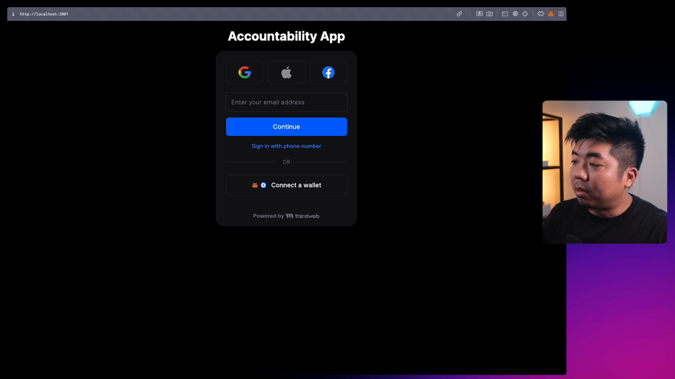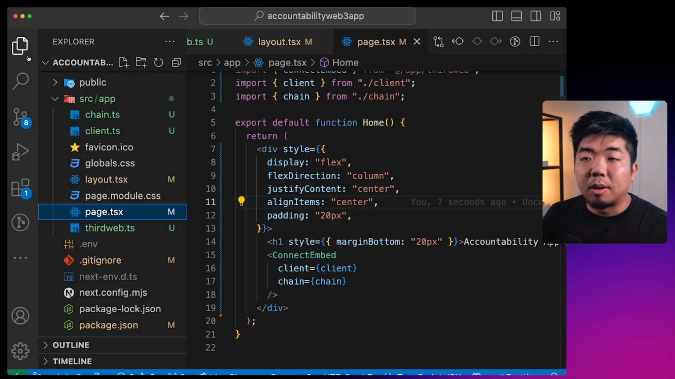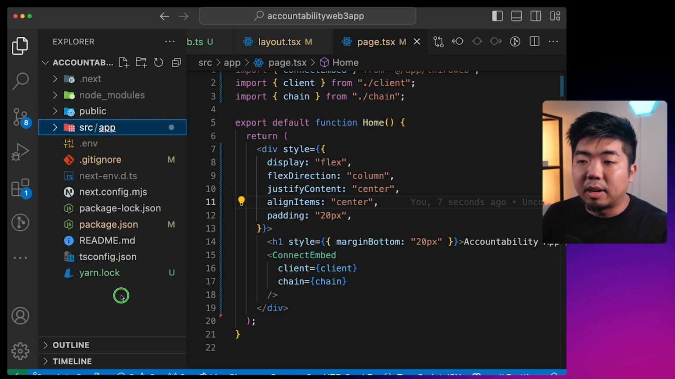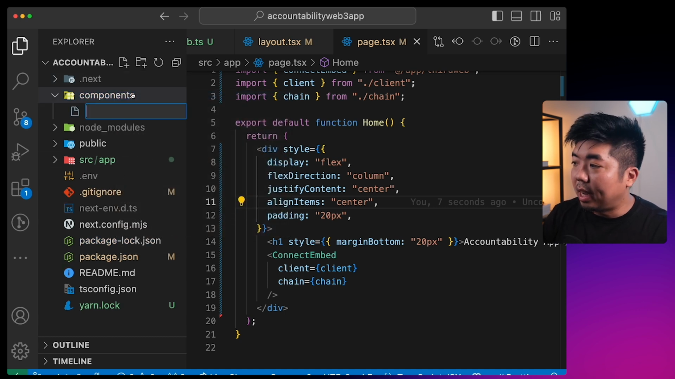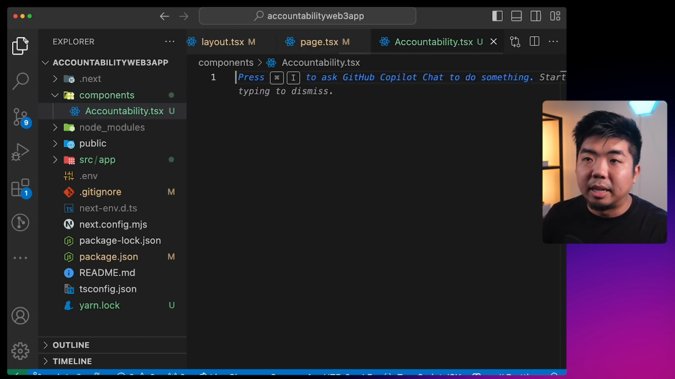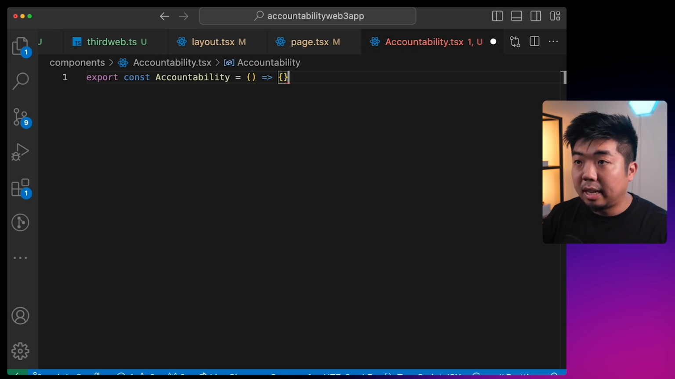We can start building out the actual front end for our accountability app. So once someone is connected with their wallet, we'll build out the ability to start using our application. So coming to my file directory, I'm going to create a new folder. I'm going to call this components. And in that components folder, I'm going to create a new file, and we'll just call this accountability.tsx. And we're going to create our accountability app here. So we're going to say export accountability.